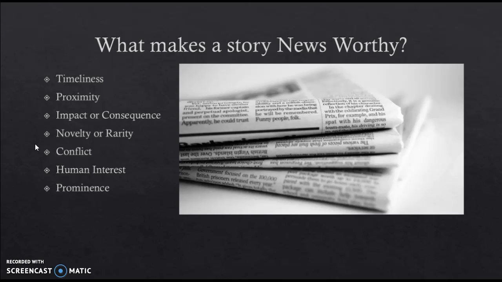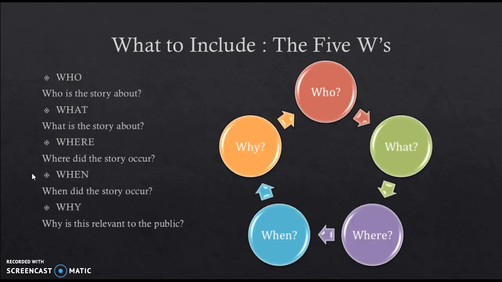Conflict, such as crime or anything like that, is also very important. Human interest: are people going to be interested in it? You always want to think about what your audience is going to want to hear. And prominence is also very important. If you go to the next slide, we will see what to include in your news story is the 5 W's.